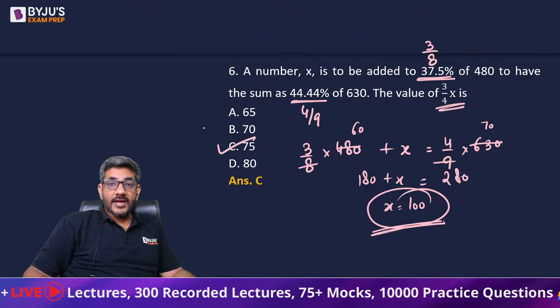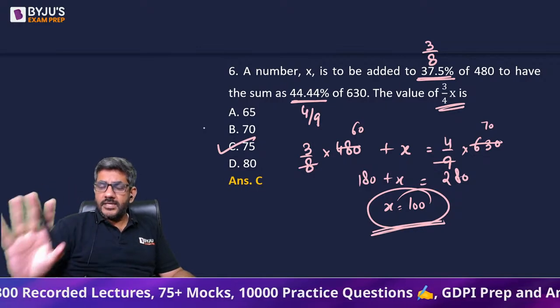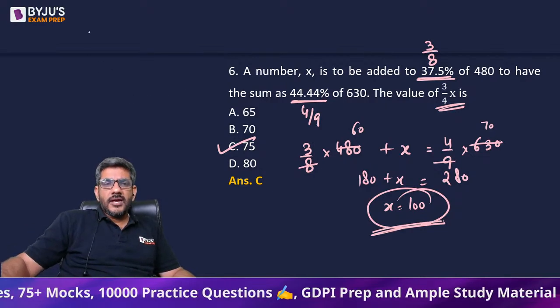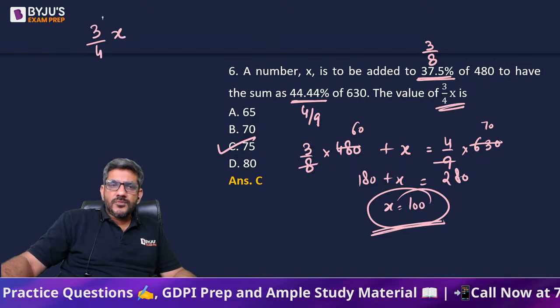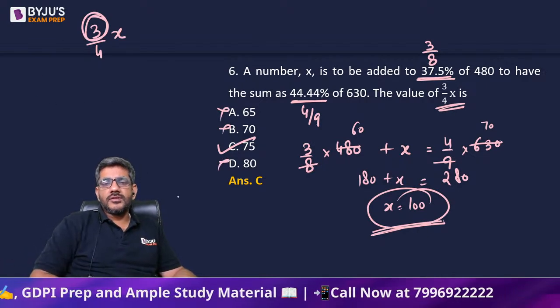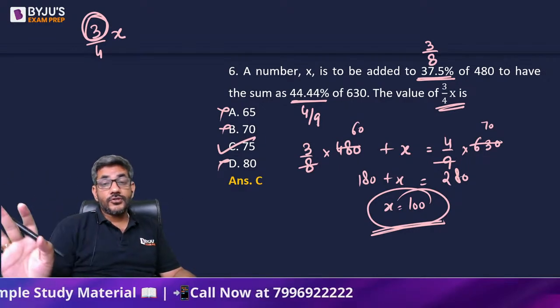Option C is the right answer, though not I would say completely error free, not sure shot, but almost most of the time this becomes true. If you are doing 3 by 4 of something, most probably this thing would be a multiple of 3. There is only one multiple of 3, so by that logic I can say C, but I repeat, this is not a sure shot answer.